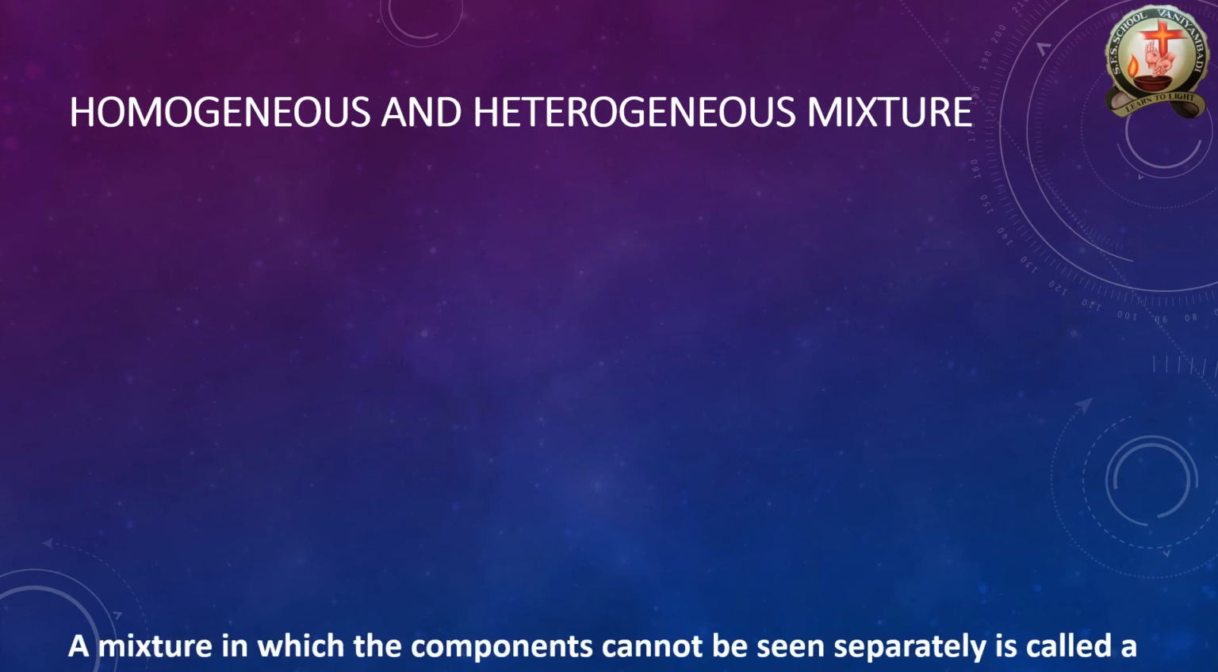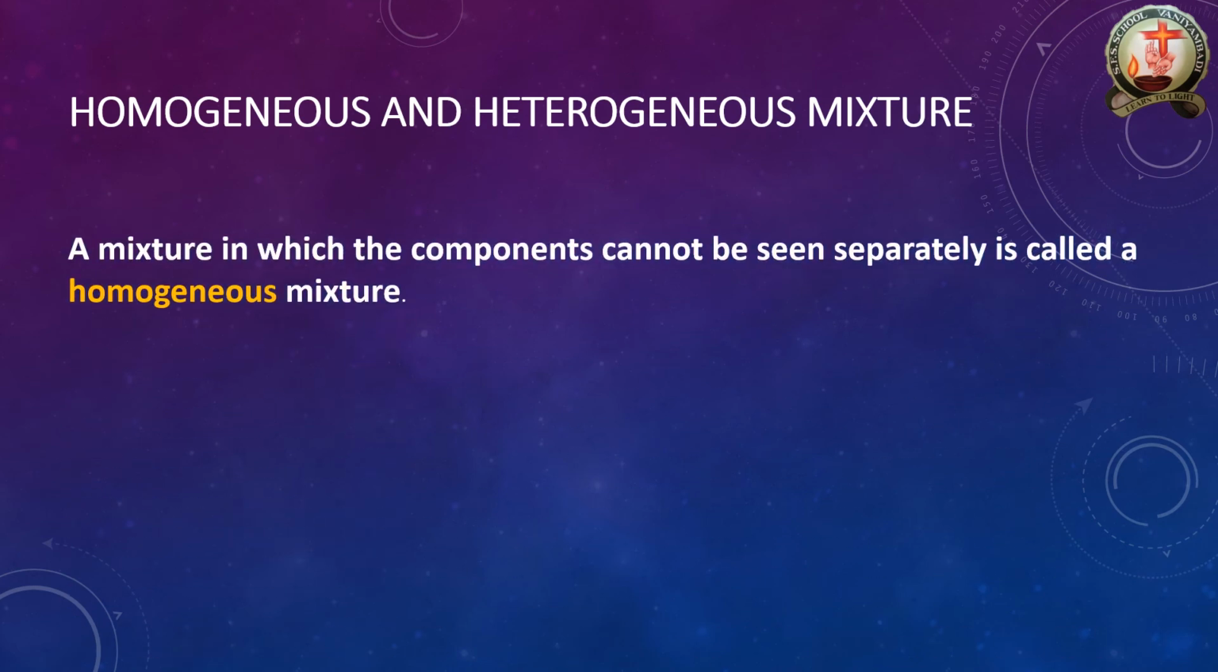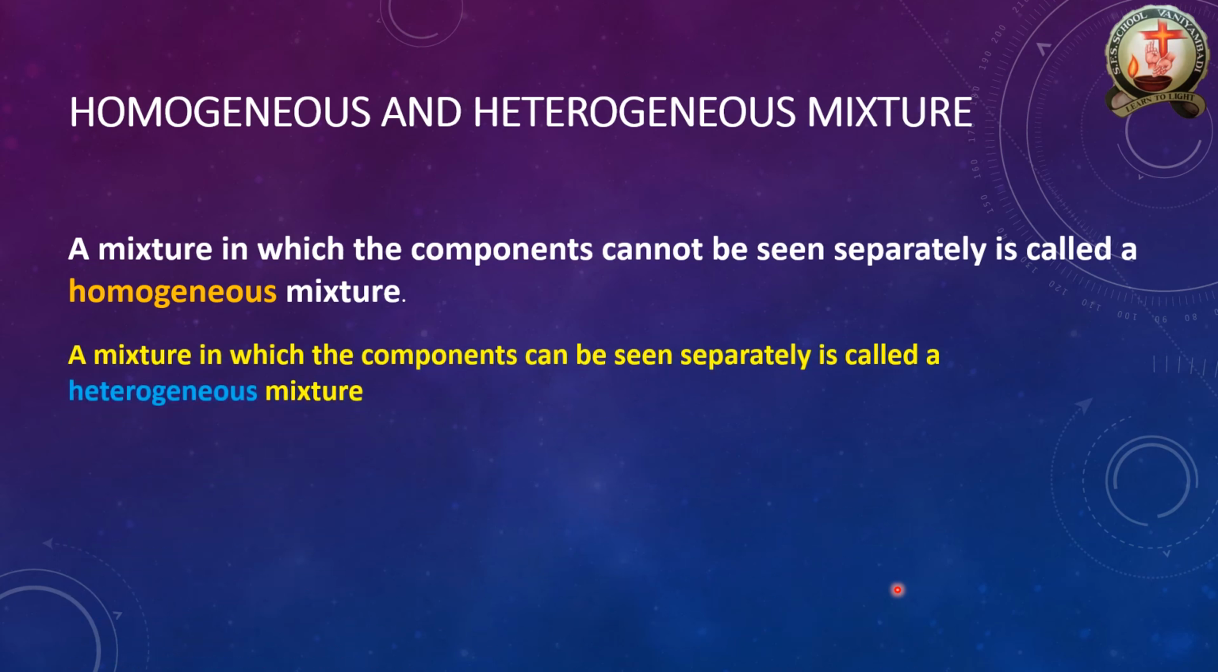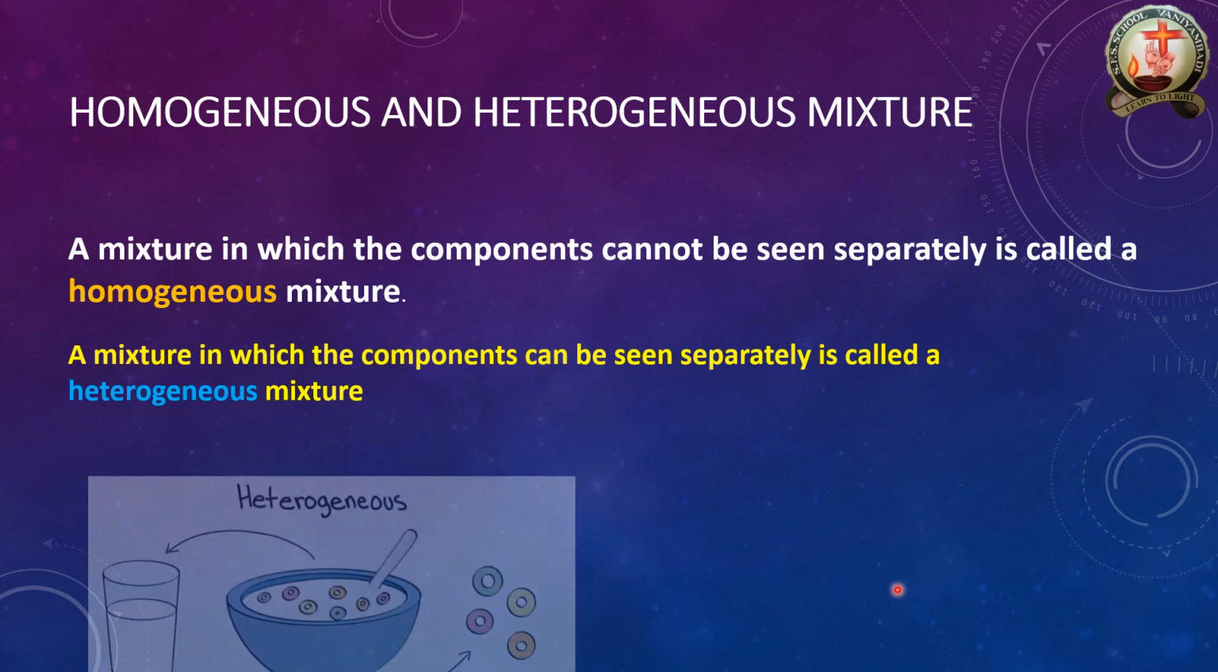Then what is meant by homogeneous? What is meant by heterogeneous? I can give clear information about this slide. A mixture whose components cannot be seen separately, meaning it is not able to separate into two layers, one bottom layer and one top layer, is called a homogeneous mixture. The heterogeneous mixture is nothing but a system that is separated into two layers easily.